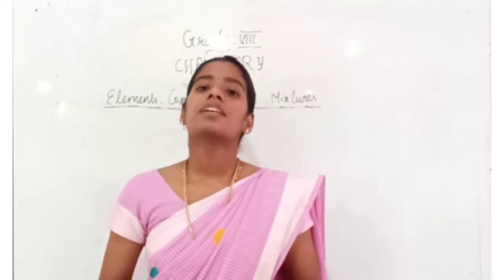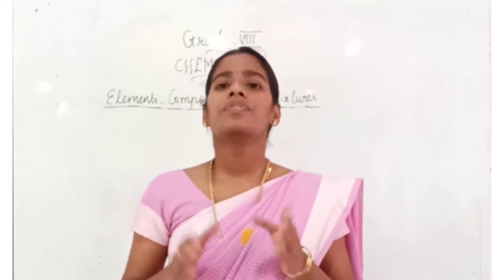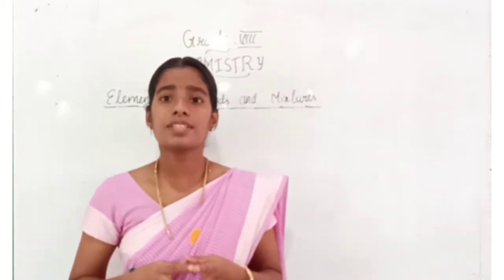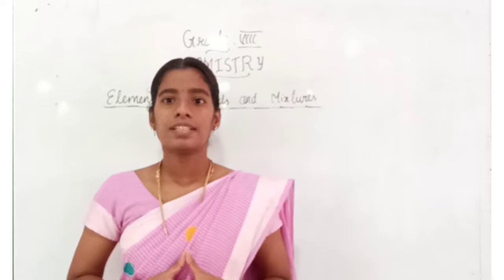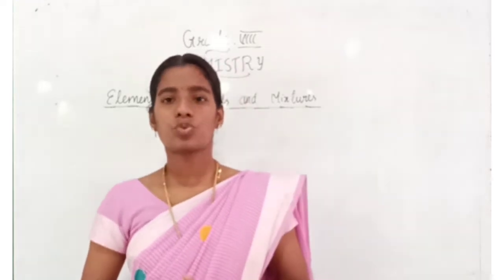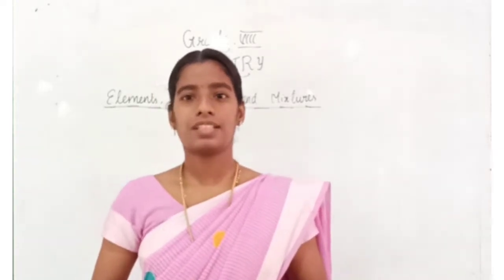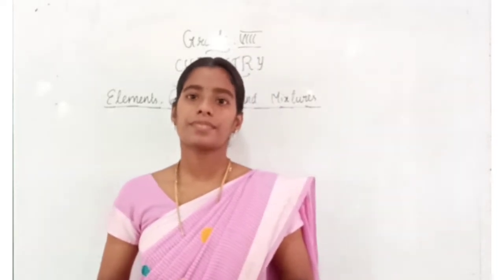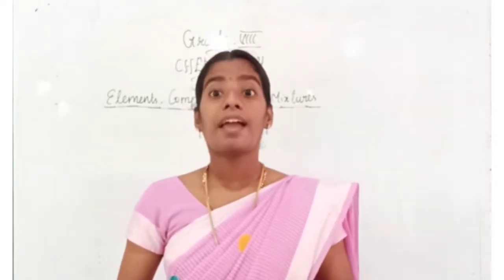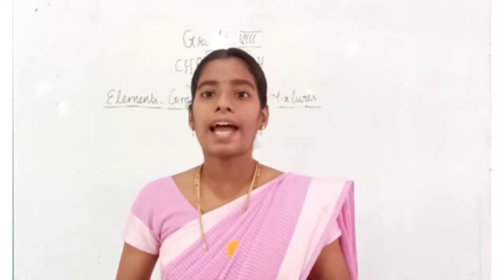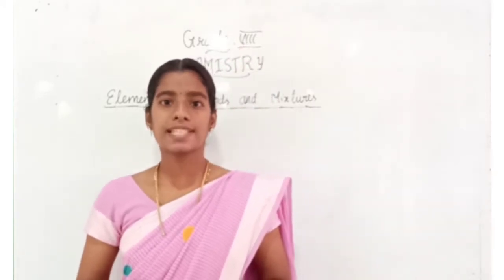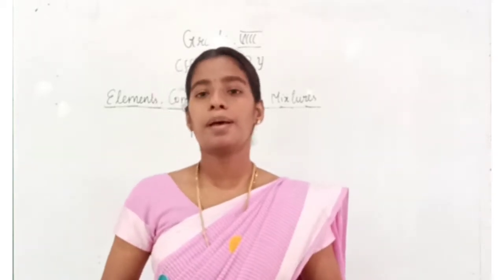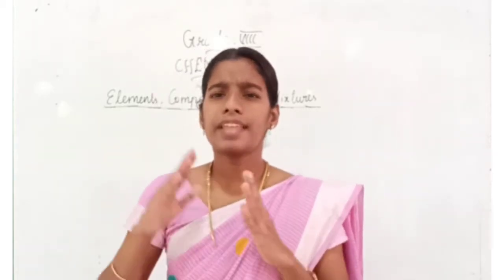We have learned about matter, right? What is our first unit? It is matter. So what is matter? Can you remember? Yeah, very good. Anything that occupies space and has mass is called matter.